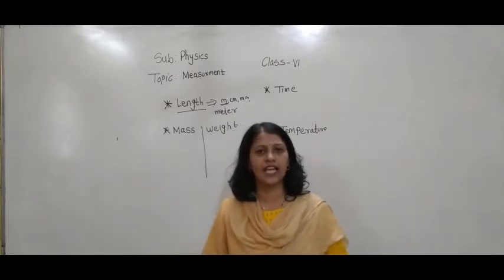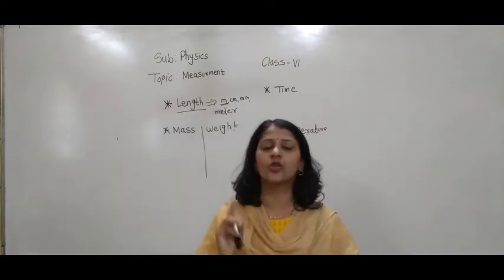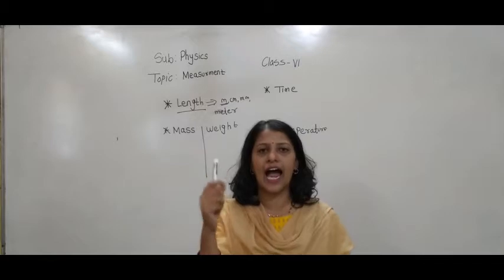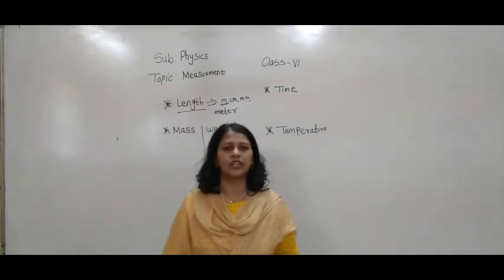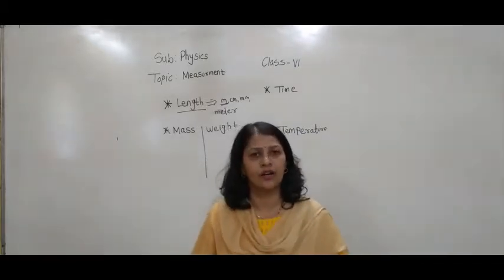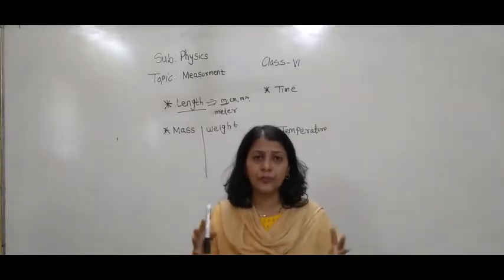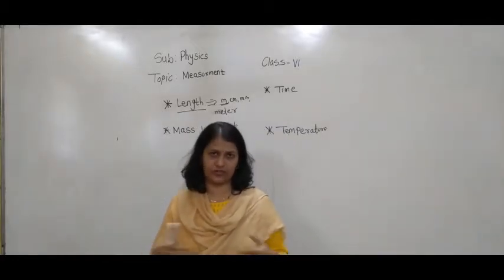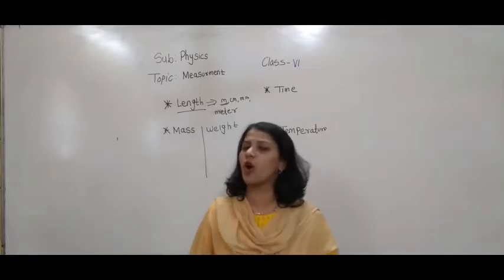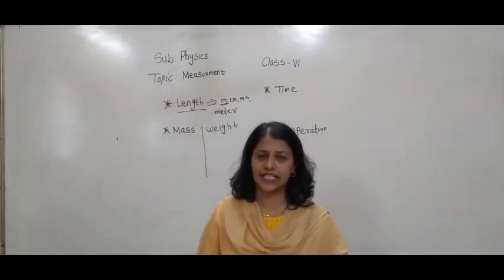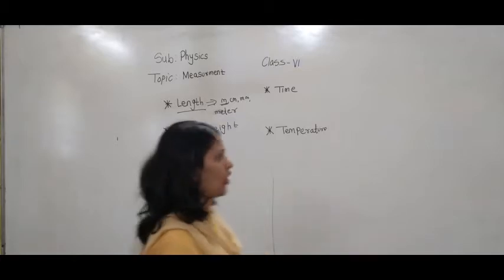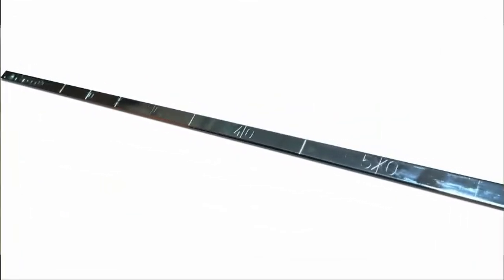If you observe the scale properly, two scales are given, inch and centimeter. Suppose you want to measure cloth, then we can't use the small scale. In that case, we use the meter rod.